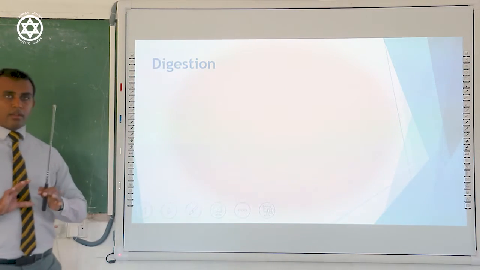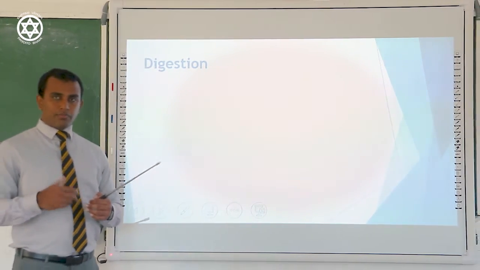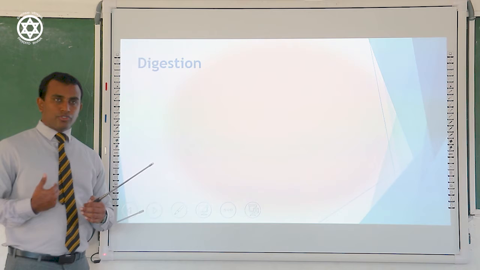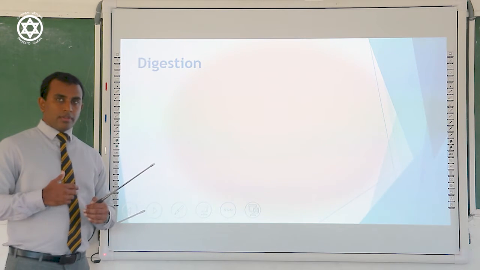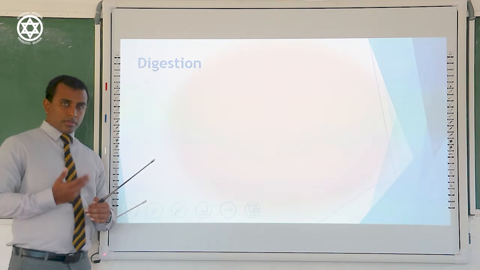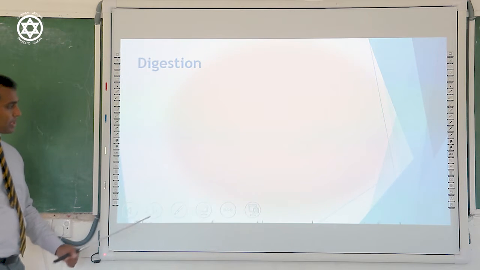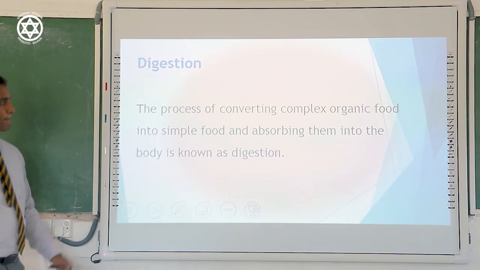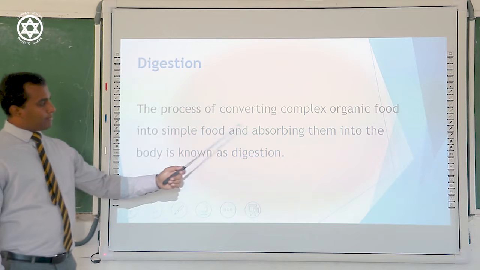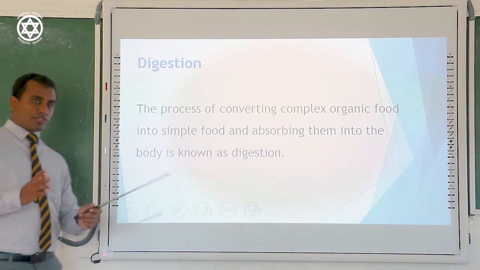Digestion means that if we consume large complex food, it must be converted into simple things. Otherwise they will never be absorbed into the body of the organism. Therefore, there should be a process to convert large complex organic compounds into small substances and absorb them into the body. That is called digestion. Let's see the definition of digestion. The process of converting complex organic food into simple food and absorbing them into the body of an organism is known as digestion.